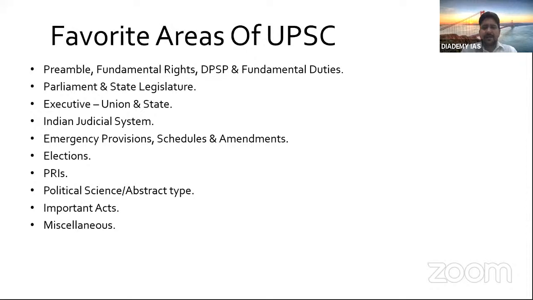Then miscellaneous. Under miscellaneous, any topic which is outside the crux topics given so far comes in. It covers your current affairs also, right? In miscellaneous, you may have any topic which may not fit here, like something related to disaster management, or the central federalism part, or any question on government organization. Suppose a question is asked on the Cabinet Secretary, that becomes part of governance, so it comes in miscellaneous. Anything outside these topics, we will cover in miscellaneous. They are again separate topics, right?